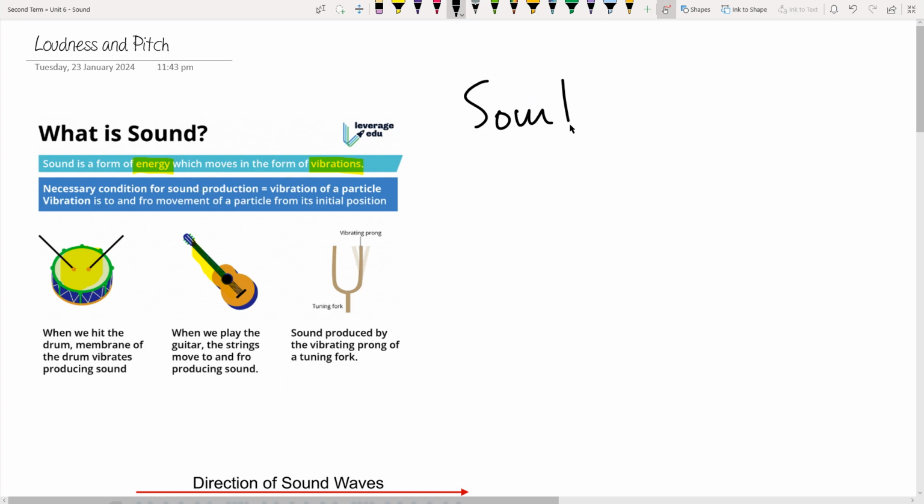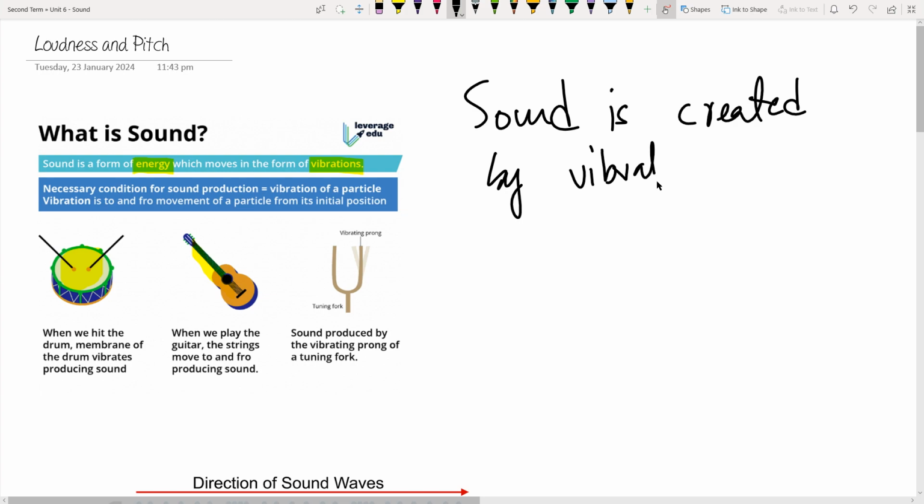So we can say sound is created by vibrating objects. Now if you feel your own throat while speaking, you can feel with your fingers that your throat is vibrating. So eventually, vibrating objects are the only ones that can create sound. If something does not vibrate, the sound cannot be produced. That's the first rule.